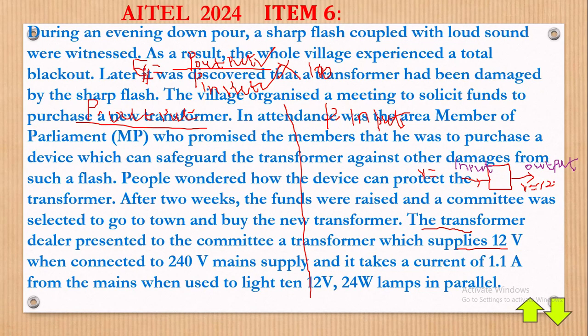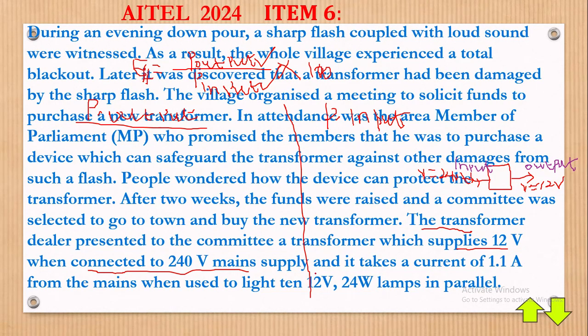But when it is supplying that, it is connected to a 240 V mains, meaning that is the input. So the PD, on this side in the input column, is 240 volts.